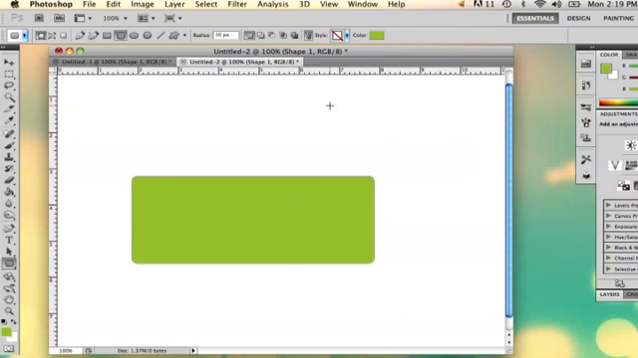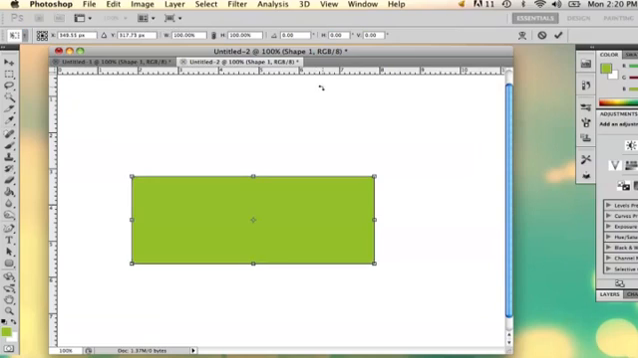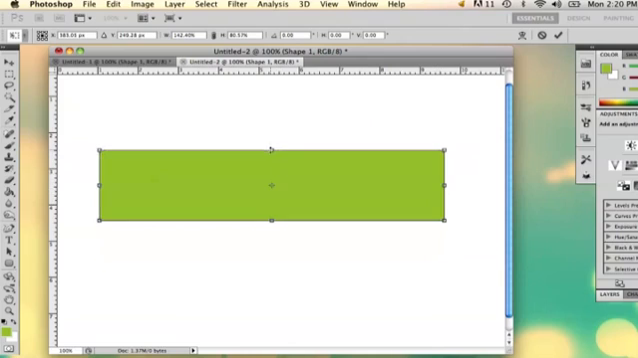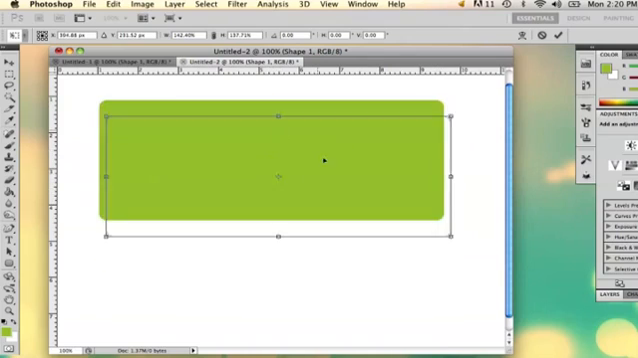So what I'm going to do is you can select Command T or Control T, whichever type of computer you're using. And then it'll basically bring up some options to change the size of your shape here. But it's not just changing the size, because what we're doing is changing the proportion.